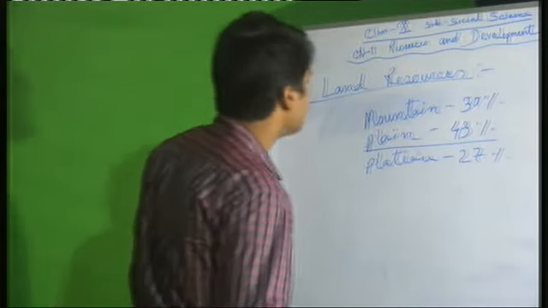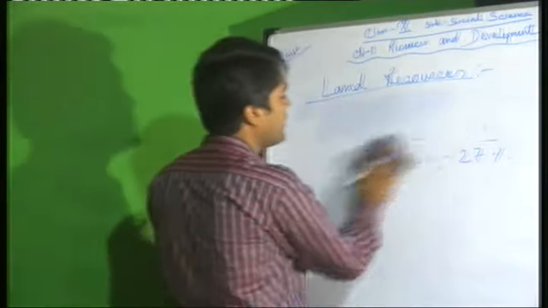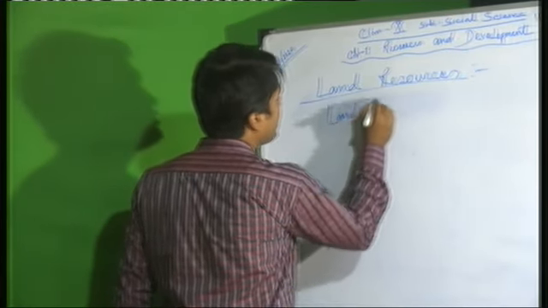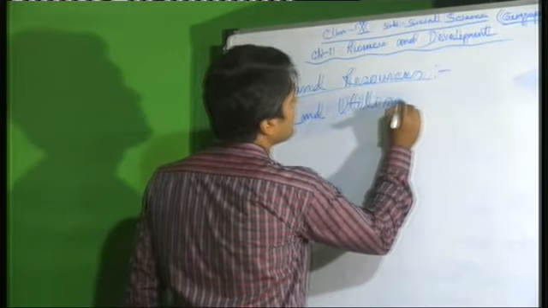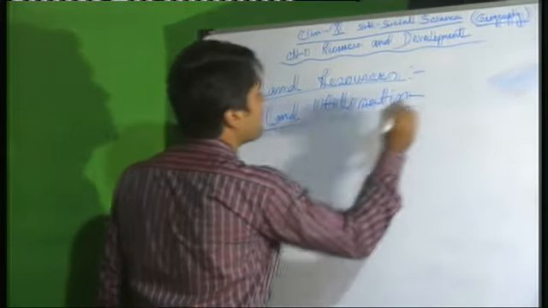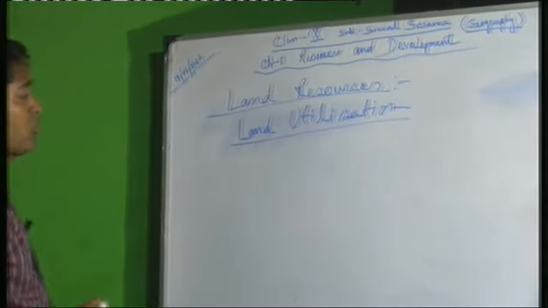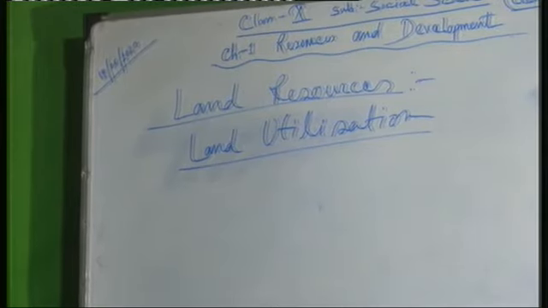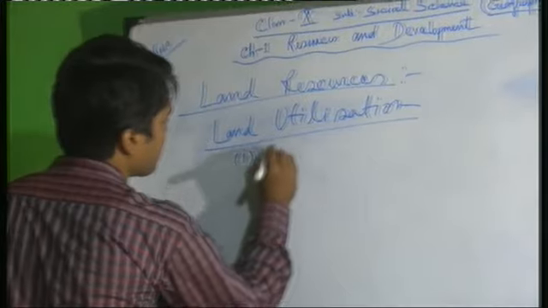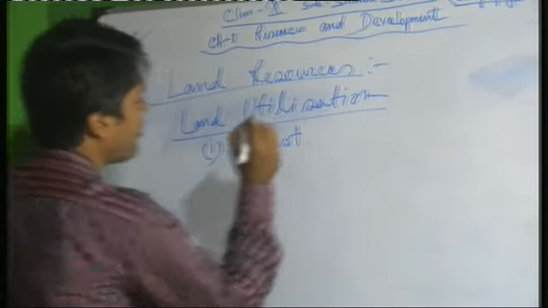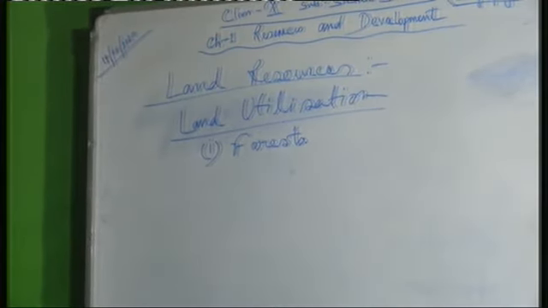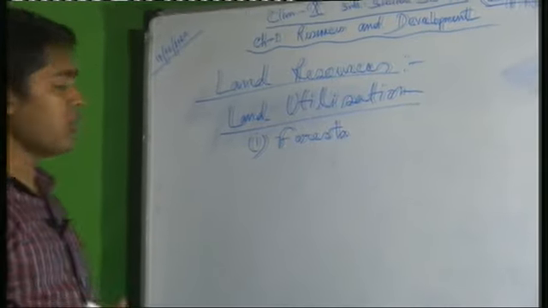Now another portion, it is the land utilization. This is very important. So many MCQ or short question will come in this topic, land utilization. Based on land utilization, land are classified in a different type. The first one, it is the forest. Obviously you know that forest, that means the area which is covered by thick vegetation or natural vegetation is called forest.